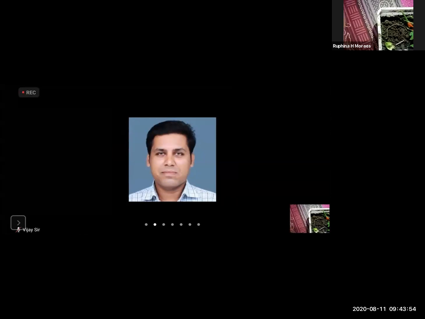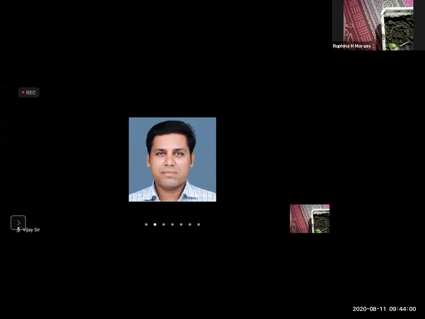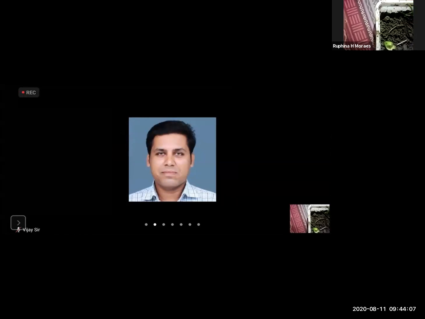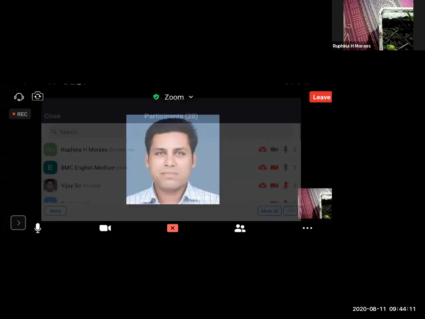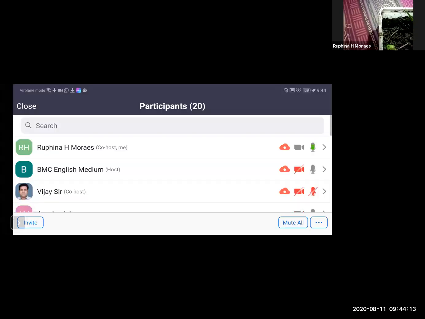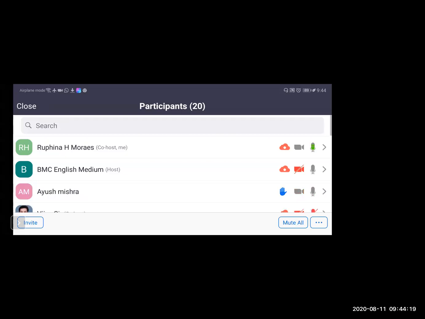And this snail is an example of what? Which type of animal? Vertebrate or invertebrate animal? Who will tell me? Raise your hand. Earthworm is considered as vertebrate animal or invertebrate animal?